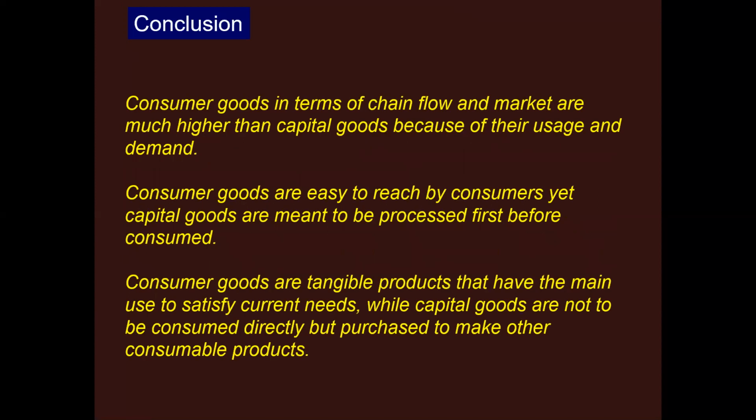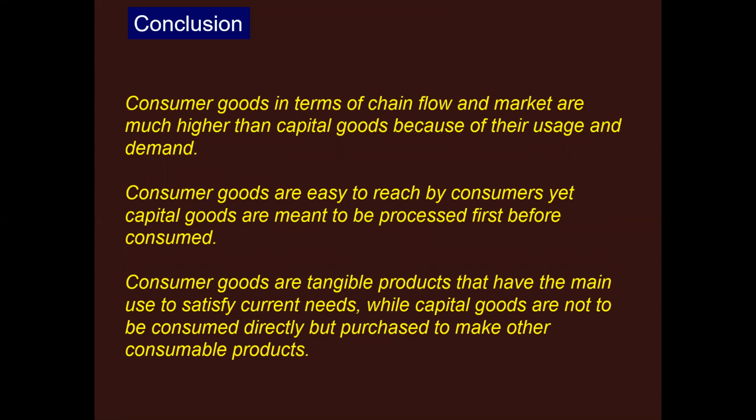So, now we come to the conclusion. This video concluded that consumer goods, in terms of chain flow and market, are much higher than capital goods because of their usage and demand. Consumer goods are easy to reach by consumers, yet capital goods are meant to be processed first before consumed. Consumer goods are tangible products used to satisfy current needs, while capital goods are not to be consumed directly but purchased to make other consumable products.